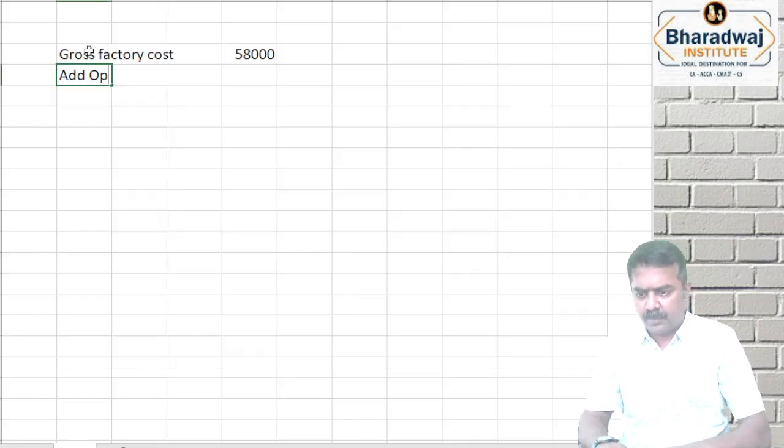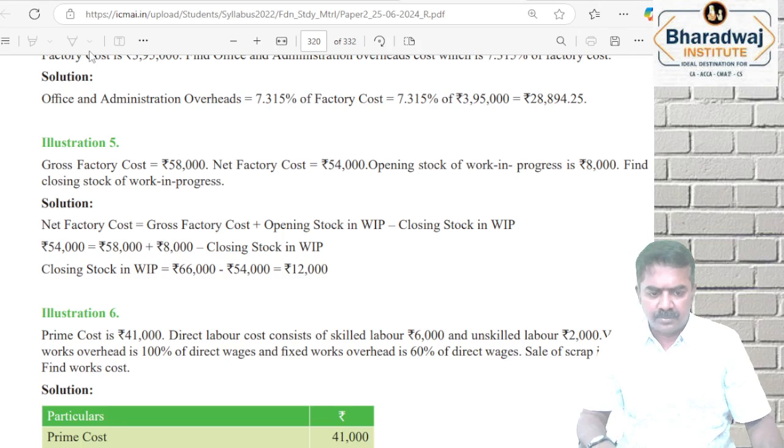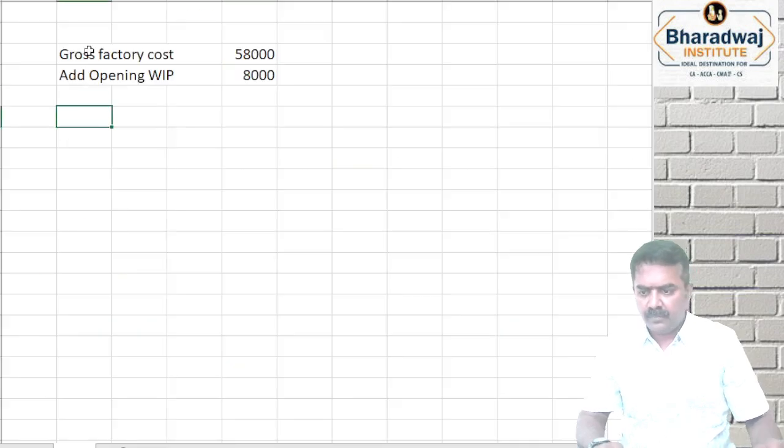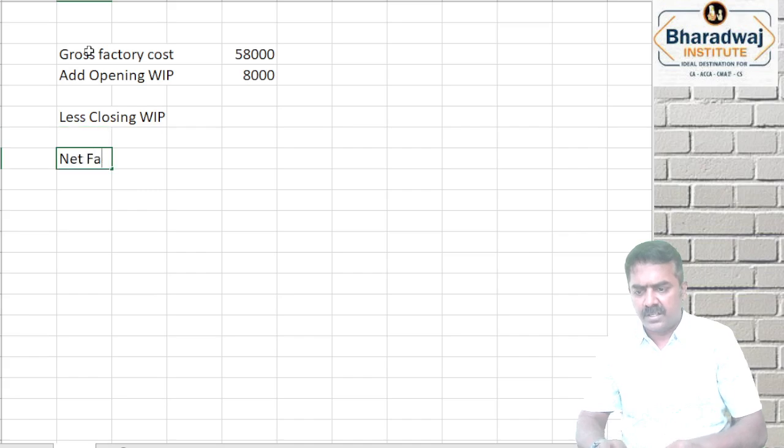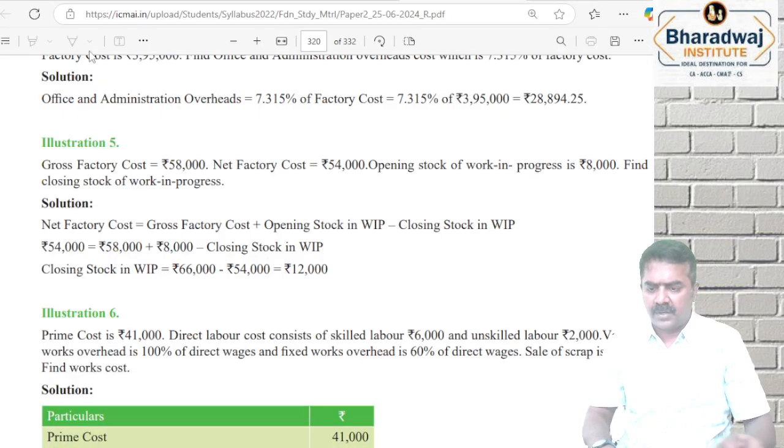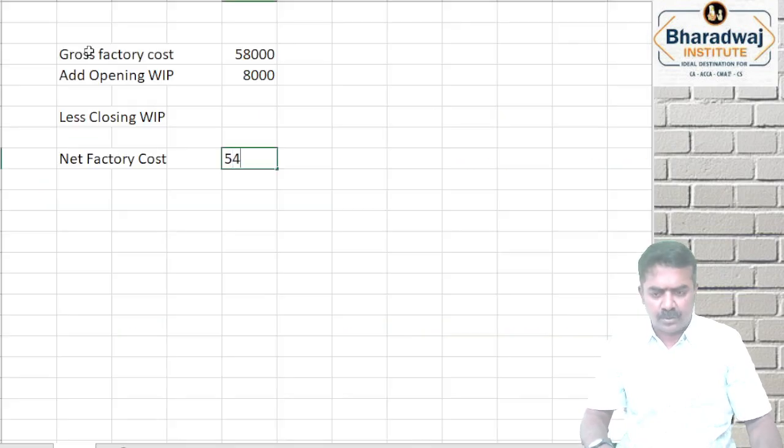Add opening WIP, 8,000. Less closing WIP. This will give us net factory cost. Net factory cost is also given to us as 54,000.